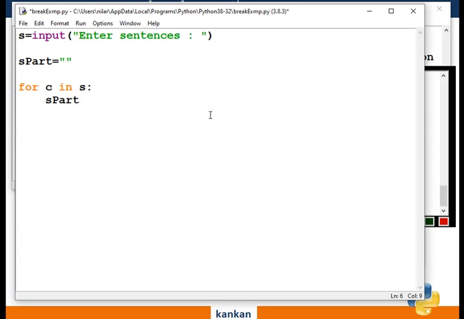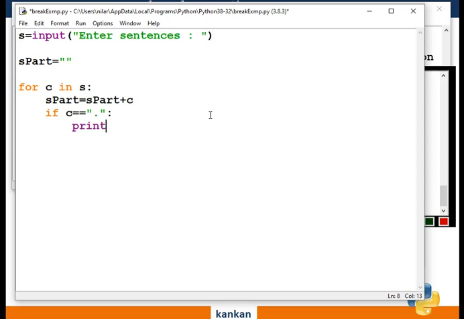First I will concatenate this character onto the s_part variable. Okay, now if the character is equal to full stop or dot, then I will print the sentence and its type.